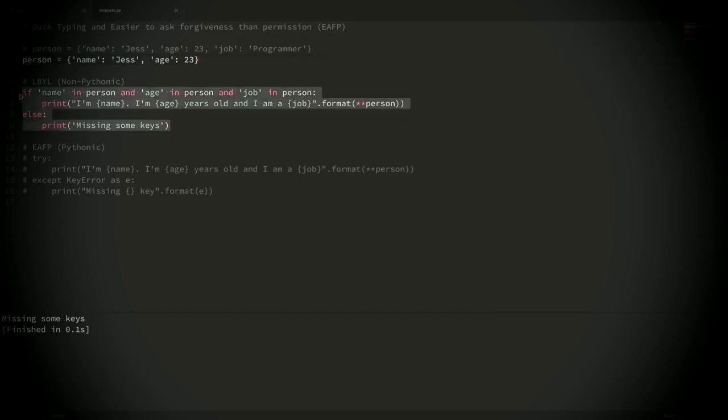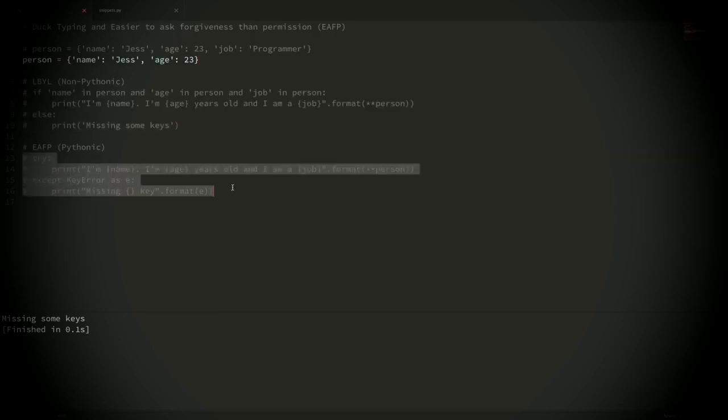So I'm going to comment out the look before you leap code here, and I'm going to uncomment this code here. Now what we're saying, we're not making any checks at all. We're just saying, hey, try to print out this sentence that accesses all these different keys. If it doesn't work, throw a key error and say that we're missing a key.